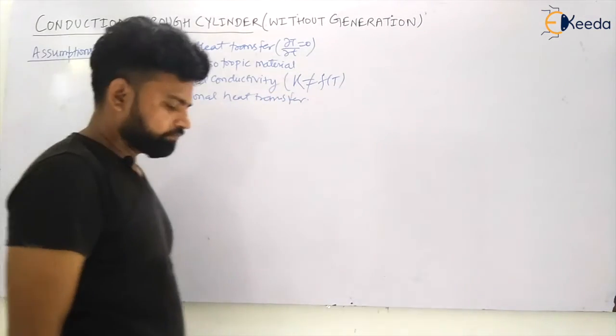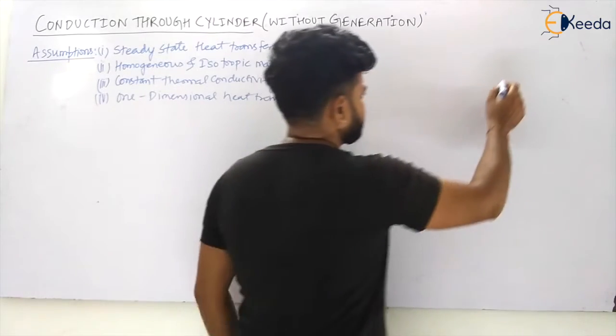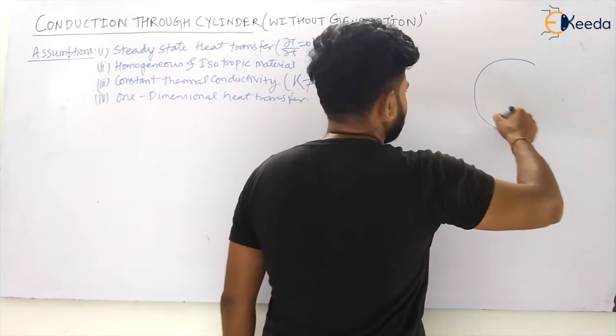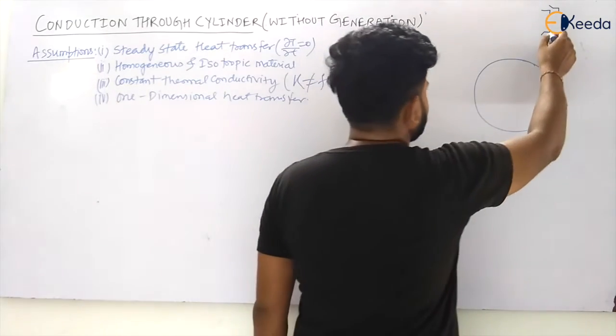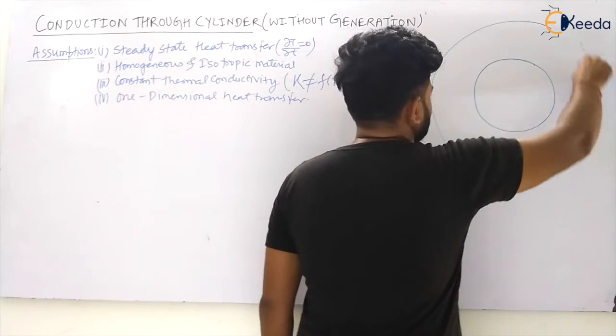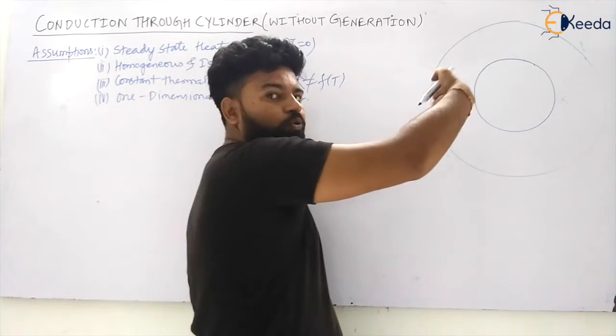Let us see. My dear students, if there is a cylinder and there is heat transfer by the cylinder, I'm taking the part of the cylinder inside that board like this.